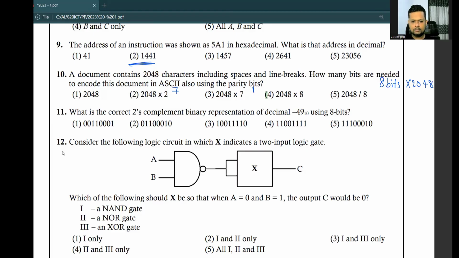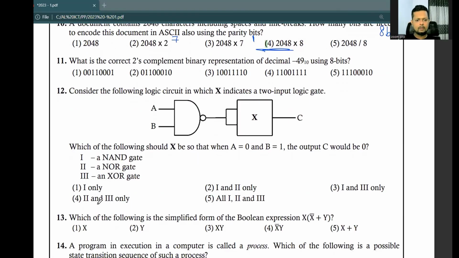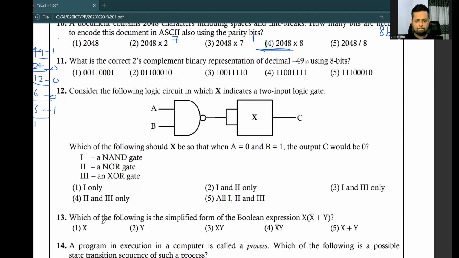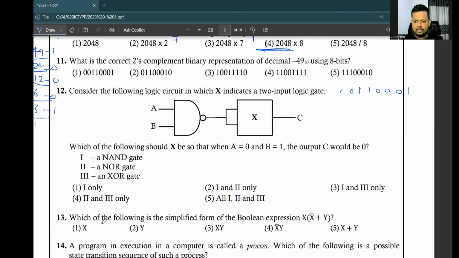So number 4. Number 11: what is the correct 2's complement binary representation of decimal minus 49 using 8 bits? Okay, 2's complement representation. First you have to find the binary of 49, 110001. Then add more zeros to make it an 8-bit code: 1, 2, 3, 4, 5, 6, 7, 8.